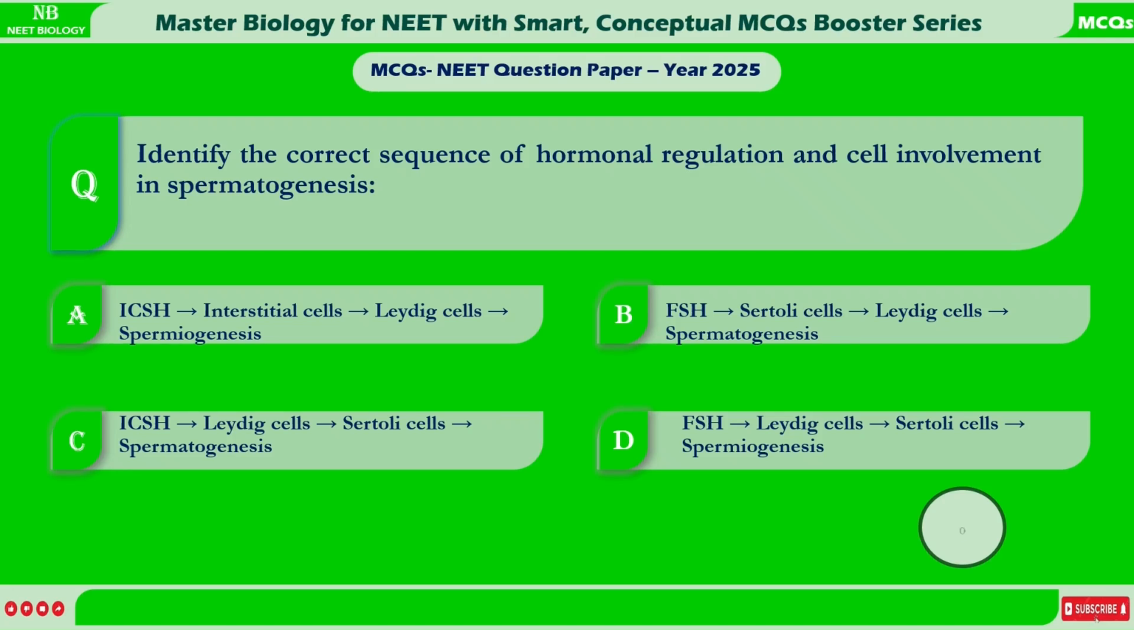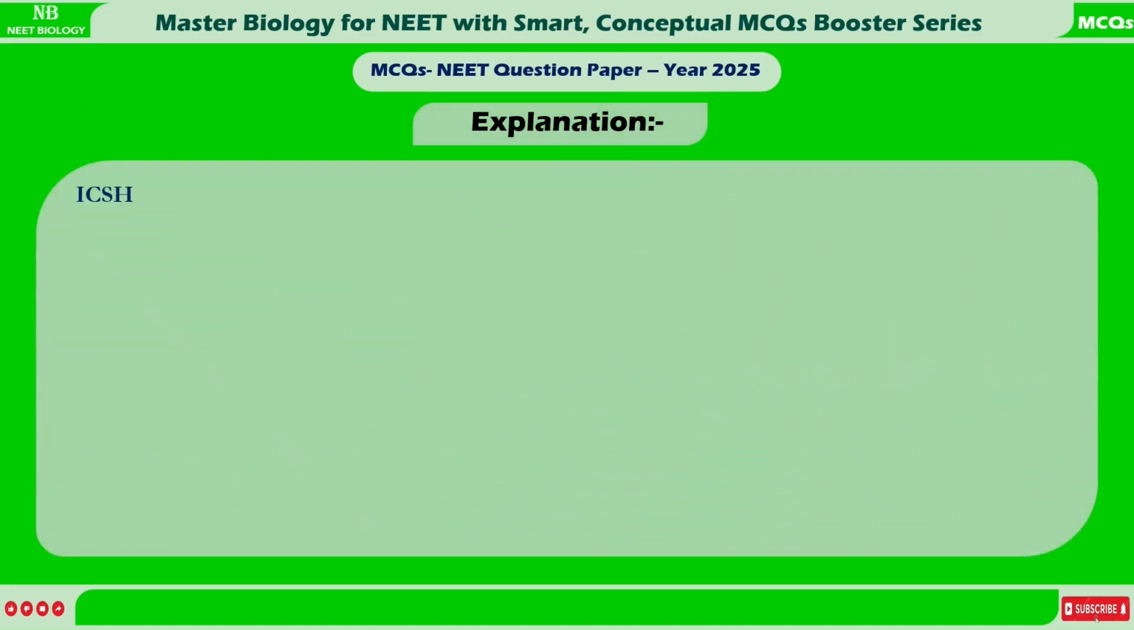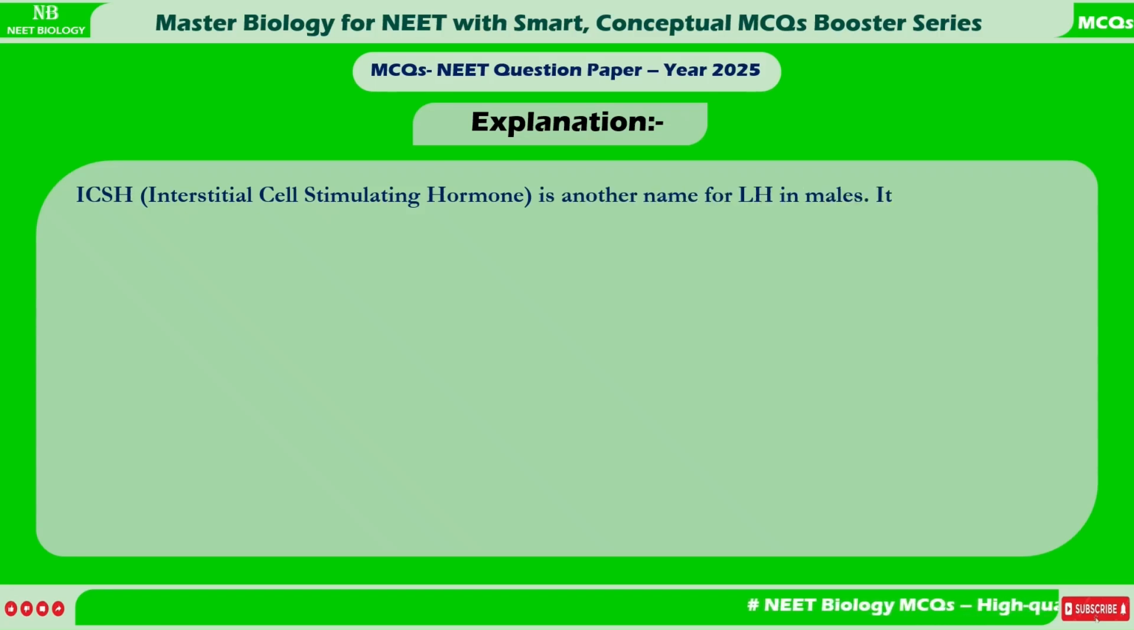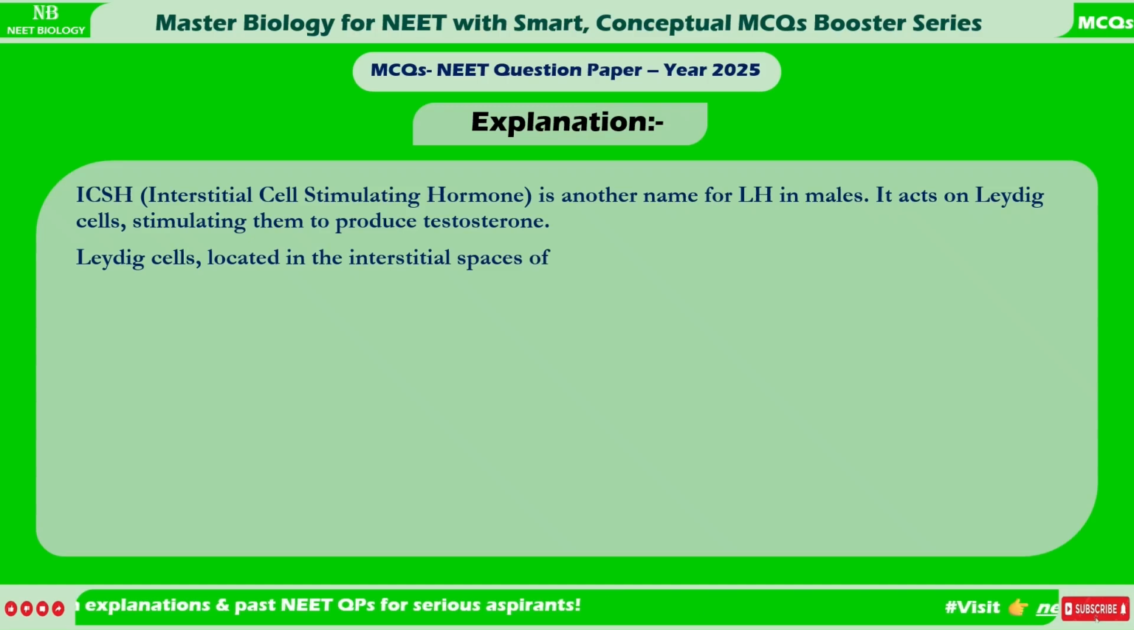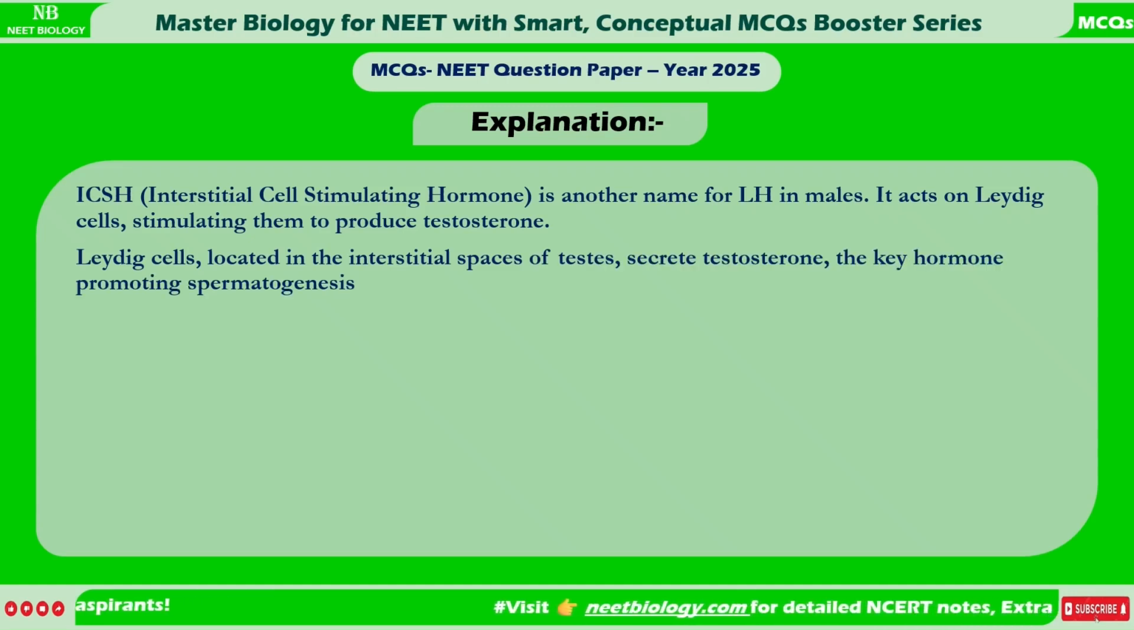Correct answer is C. ICSH, Leydig cells, Sertoli cells, spermatogenesis. Explanation. ICSH, interstitial cell stimulating hormone, is another name for LH in males. It acts on Leydig cells, stimulating them to produce testosterone. Leydig cells, located in the interstitial spaces of testes, secrete testosterone, the key hormone promoting spermatogenesis.